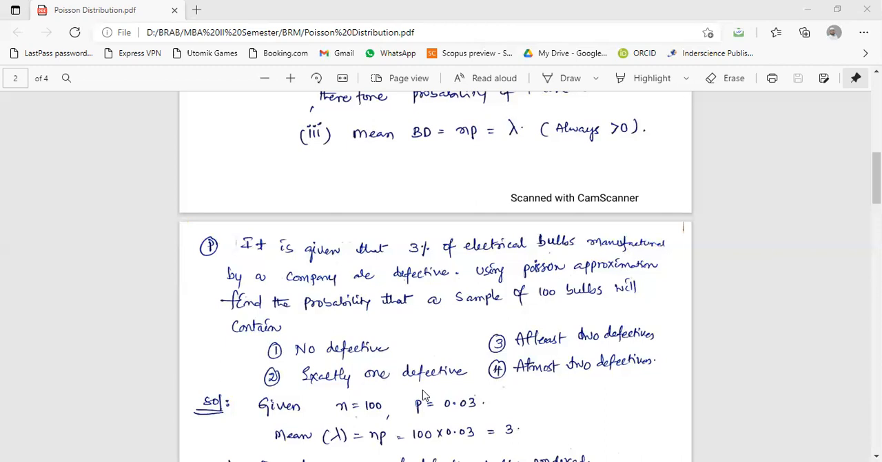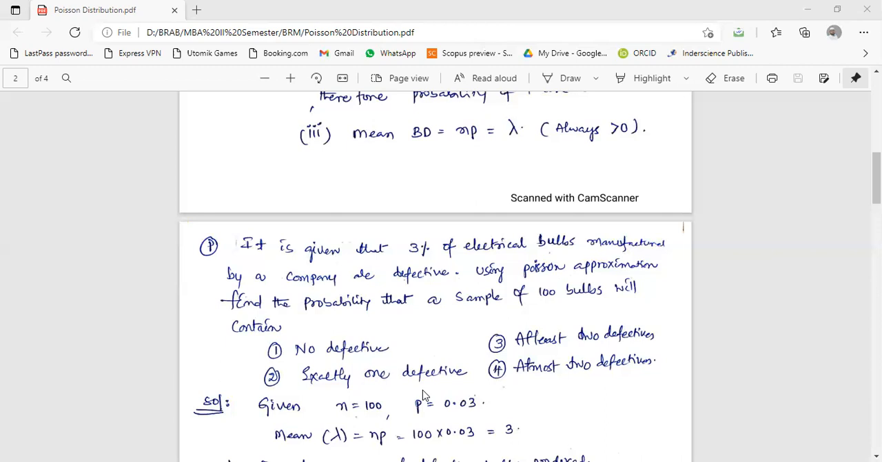Okay. So using Poisson approximation or Poisson distribution, find the probability that a sample of 100 bulbs will contain: number one, no defective; number two, exactly one defective; number three, at least 2 defectives; number four, at most 2 defectives. Sir, the spelling of "at most" is with a T, guys, not what is written. Okay, you can correct it.